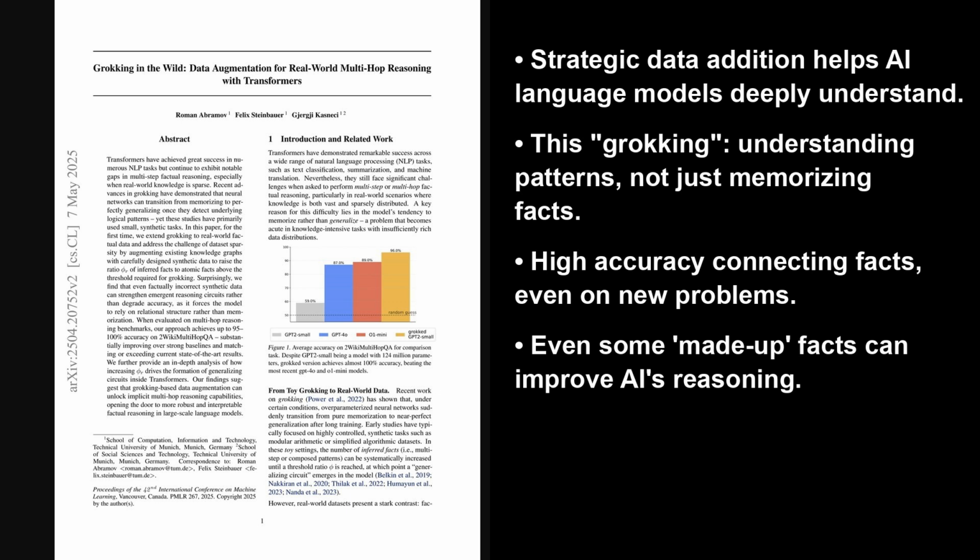We are looking at a paper from Hugging Face's trending list, published 10 days ago, Grokking in the Wild, Data Augmentation for Real-World Multi-Hop Reasoning with Transformers. This paper explores how transformers, AI models for language, can improve multi-step factual reasoning, so connecting several facts. They address sparse knowledge graphs, organized fact databases, by adding synthetic data.